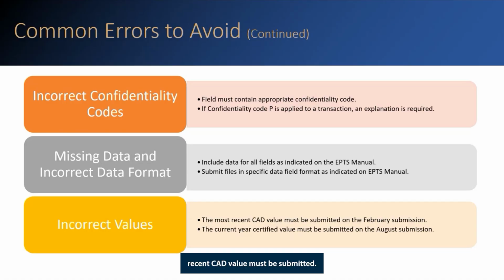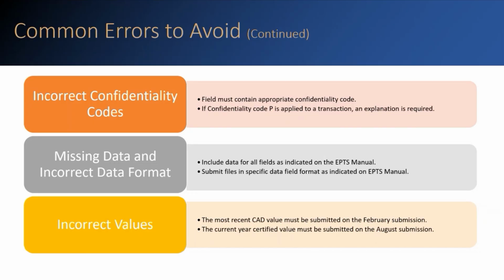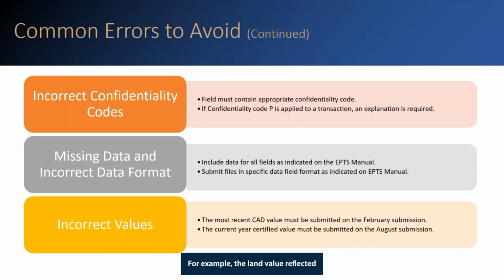The most recent CAD value must be submitted. Specifically, the August submission must contain the current year certified market values. In addition, the value indicated is the market value, not the taxable value. For example, the land value reflected for D1 accounts should be the market value, not the ag value.